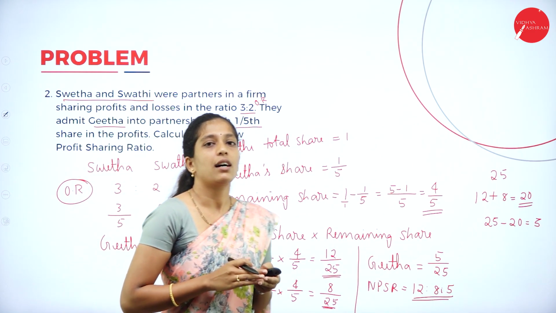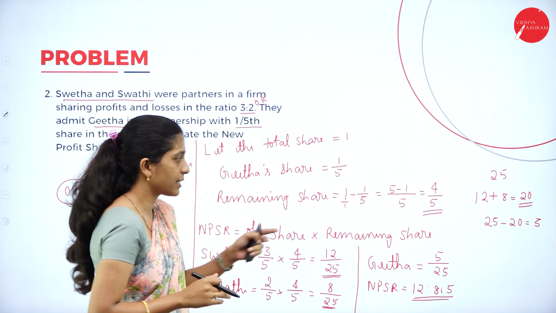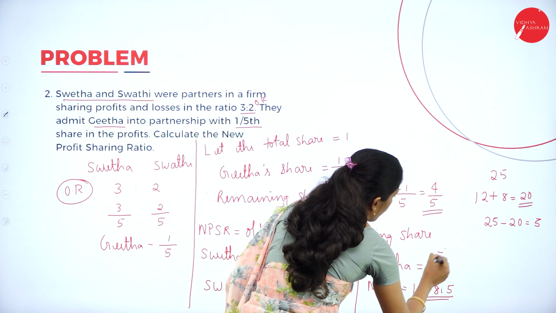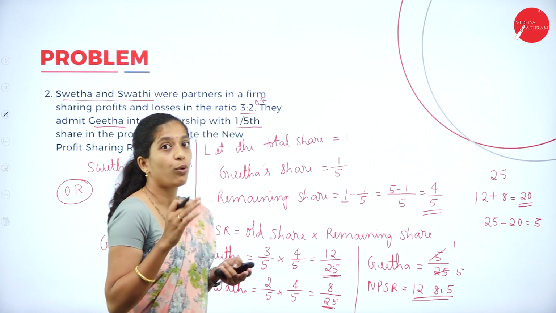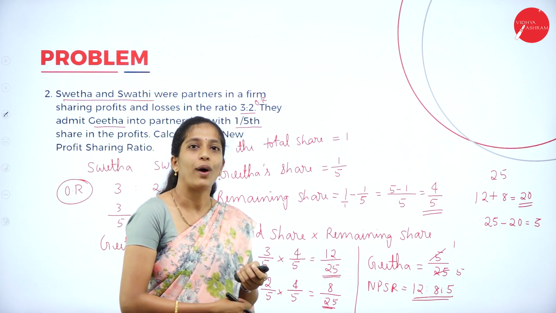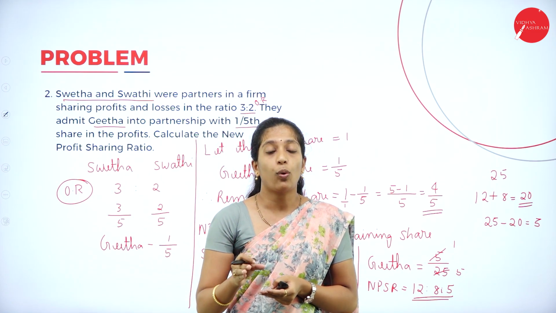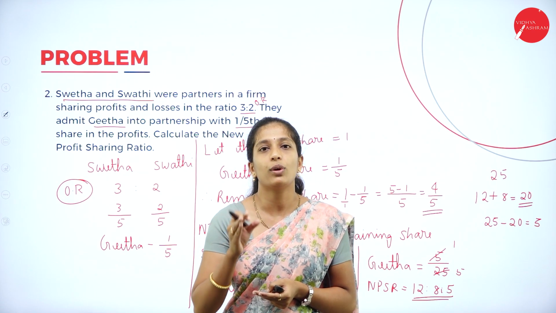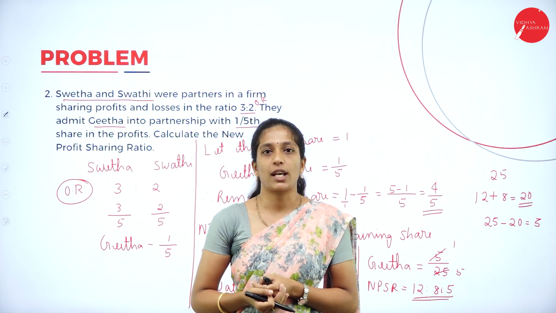Now how to check whether the solution is correct or not? Just simplify the new partner's share, that is Geeta's. 5 ones are 5, 5 fives are 25, so we got 1 by 5. And what they have given in the question? Geeta's share is 1 by 5. So this is a situation where they have given the old ratio and only the share of the new partner, and we have to calculate the new profit sharing ratio.